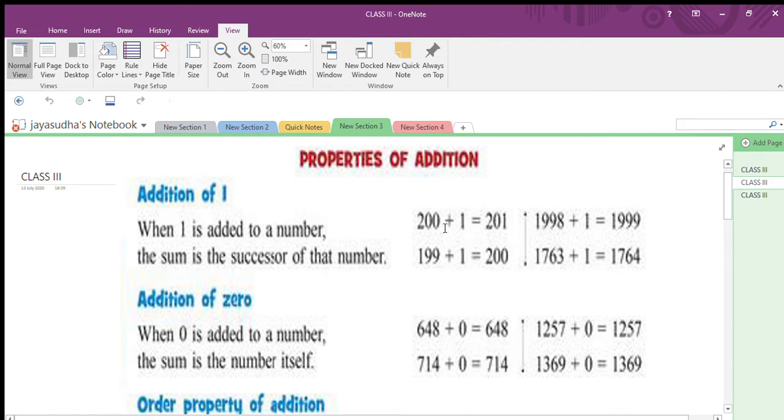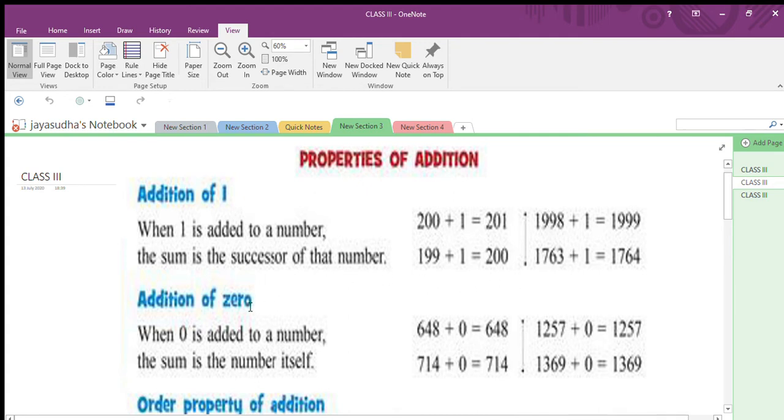Listen children, here 200 plus 1, you get 201. So the after number of 200 is 201. When you add plus 1, you get the successor of that number. 199 plus 1, you get 200. 1998 plus 1, you get 1999, the successor of the number. Are you okay children? This is one of the properties.